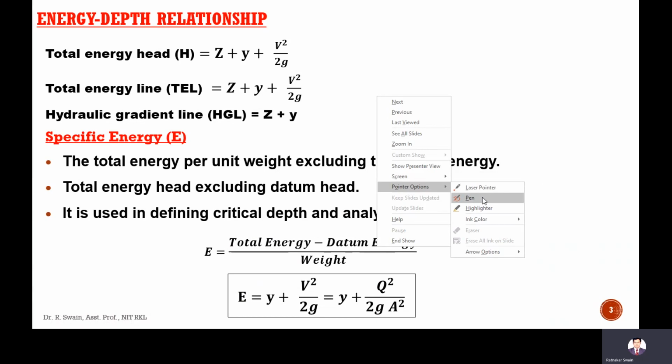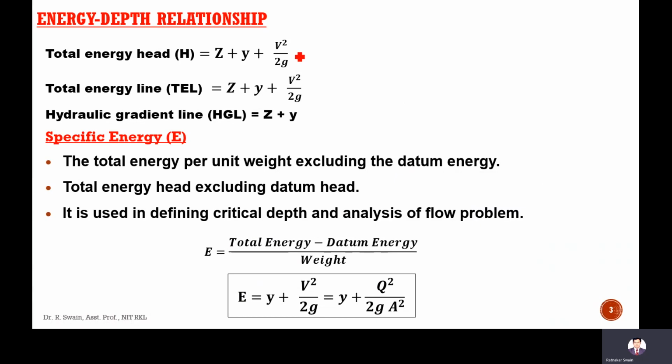After assuming alpha, the kinetic energy correction factor, is nearly equal to 1, and theta, the slope of the energy line, is very small in an open channel, so cos theta I can take as 1.